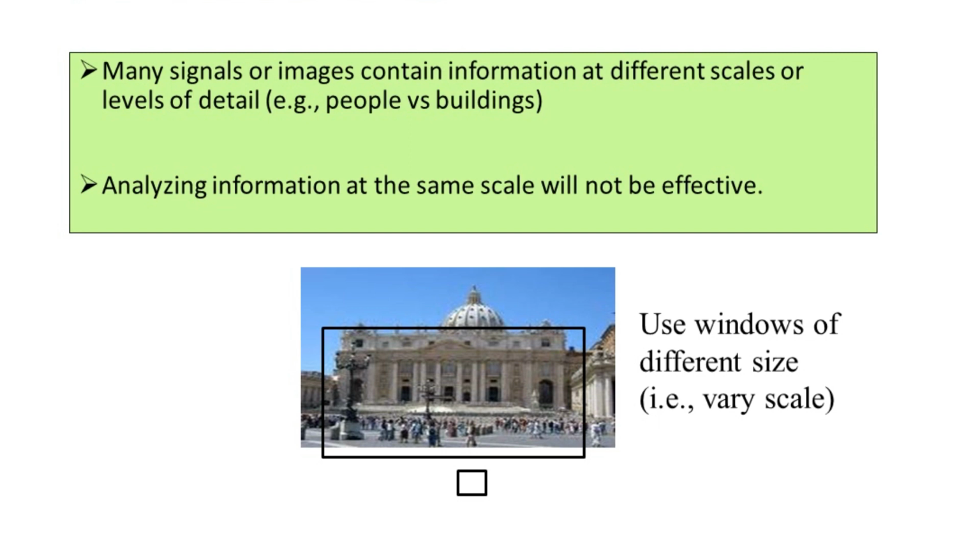So for objects that match higher dimensions, we can prefer a window with large size, and for tiny objects in general, we can use a window with small size. Alternatively, we can use the same window also, but we have to analyze the information at different resolutions.